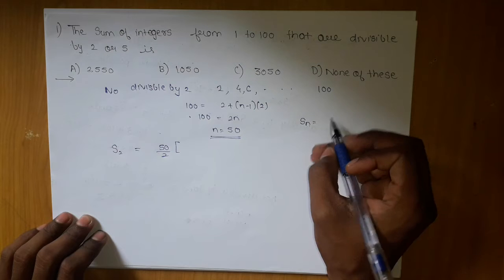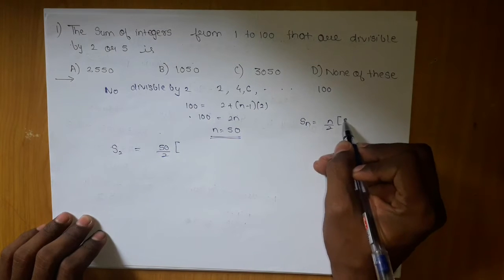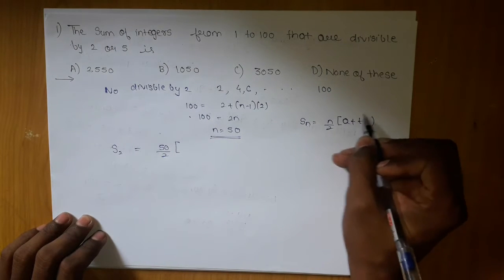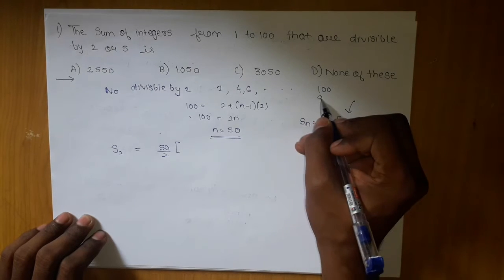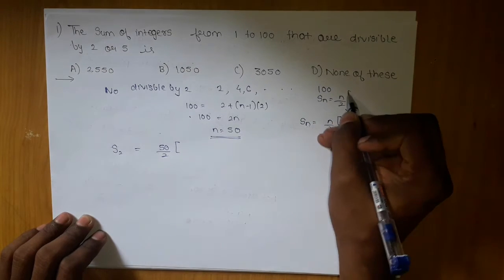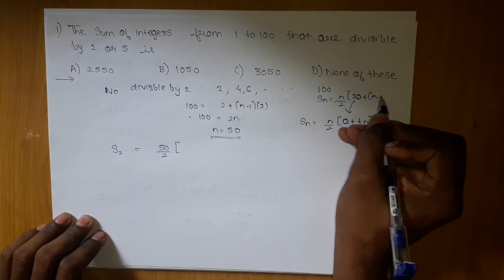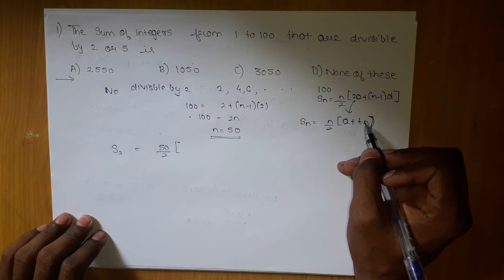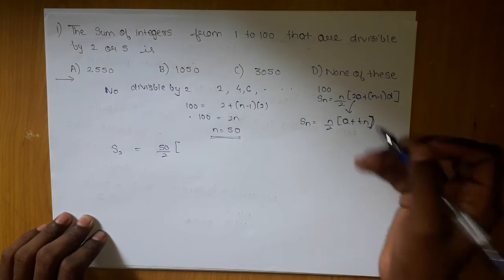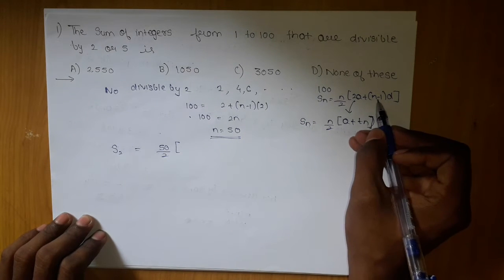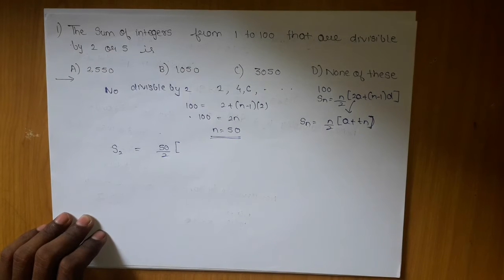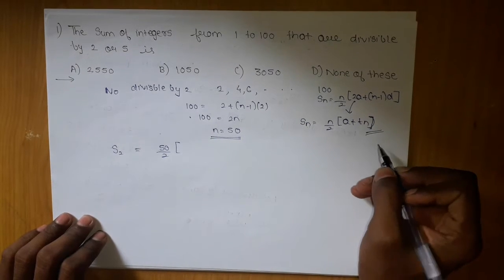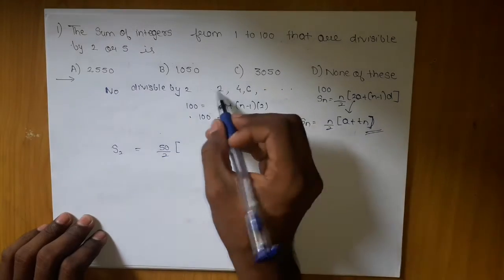I know the exact formula is Sn = n by 2 times (2a + (n - 1) × d). Now what is the difference? If you know the starting and the last term, this formula reduces to this. If you modify it, it is nothing but the a + tn formula. They are both just the same, but this will increase your speed of calculation of Sn, provided you know the first and last term.